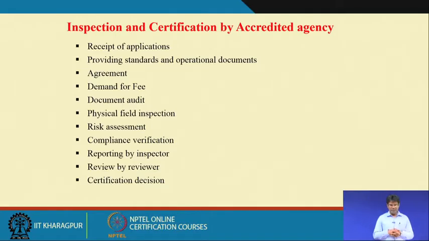So, these inspections and certifications by the accredited agency involve the receipt of applications, because they receive applications from the farmers or the processors who are applying for organic certification. They apply to the certification agency. Then they provide the standards and operational documents, because once you apply for the certification, you get the standards, as we discussed in the earlier classes, and as we have discussed for the